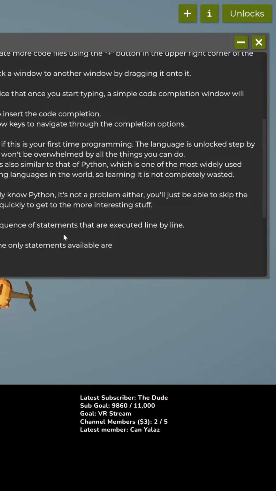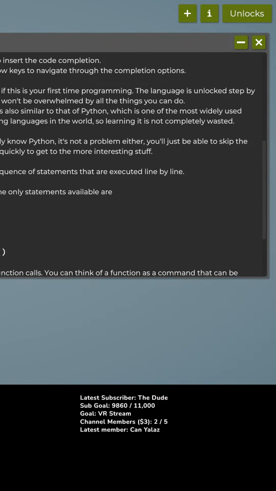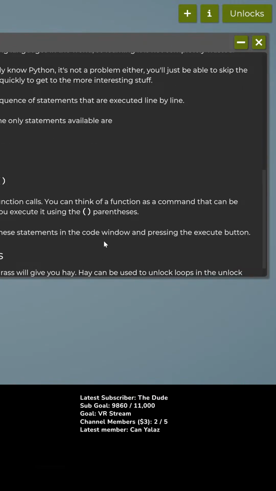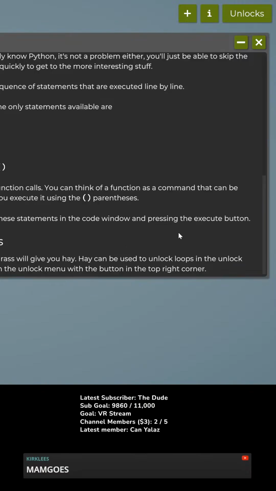Code is a sequence of statements that are executed line by line. Currently, the only statements available are harvest and do a flip. These are function calls. You can think of a function as a command that can be executed. You execute it using the parentheses. Okay. Try typing these statements into the code window and pressing the execute button.